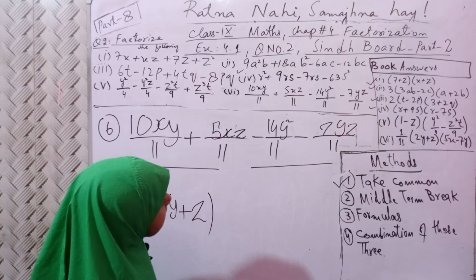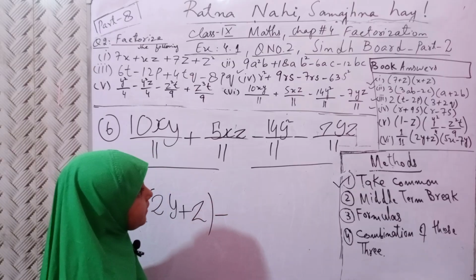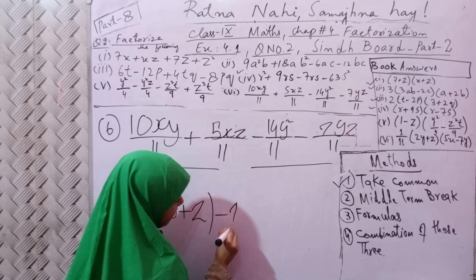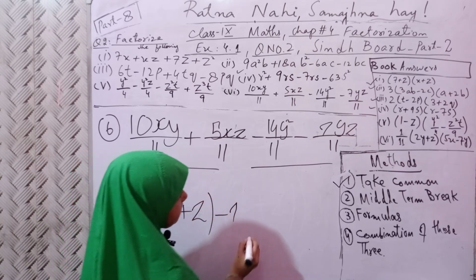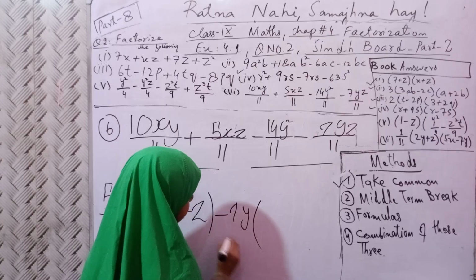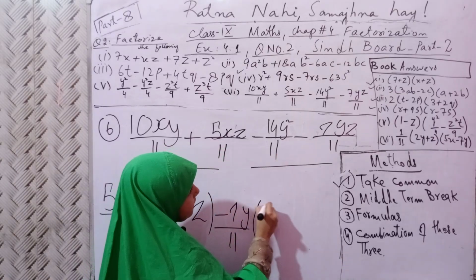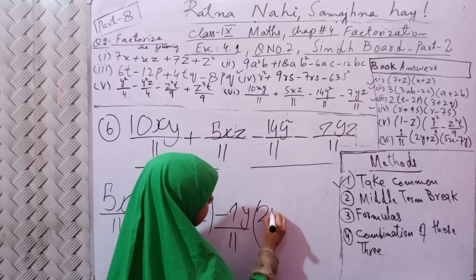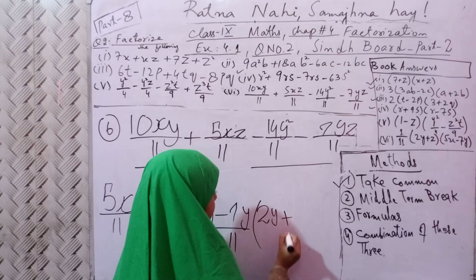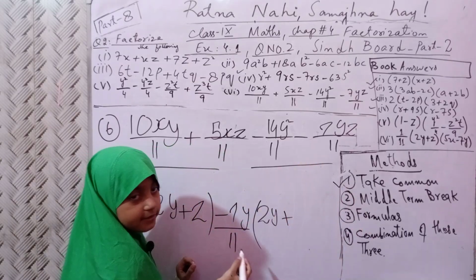Make a bracket. Minus minus, minus will become here. And 14 and z, 7 is common here. y is common here and make a bracket. 7 2s are 14, 2 will become here. 1 y is remaining. Minus, plus sign. And 7 is out, y is out.